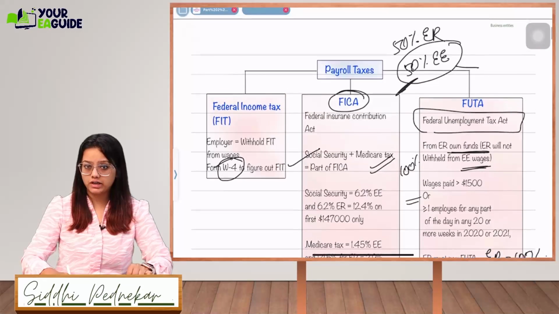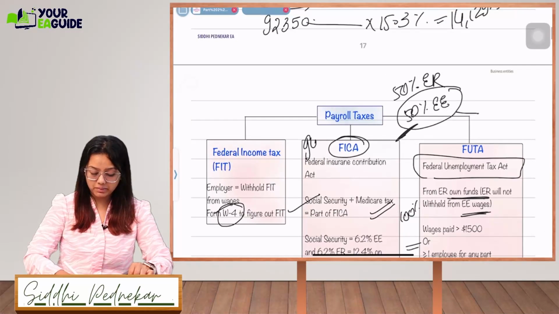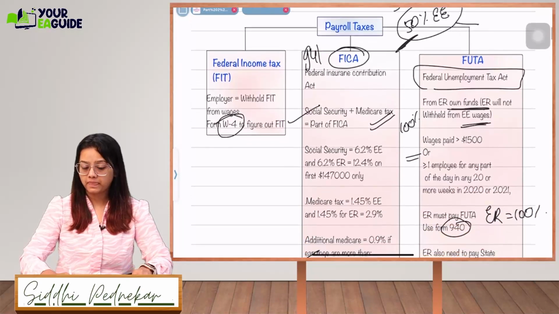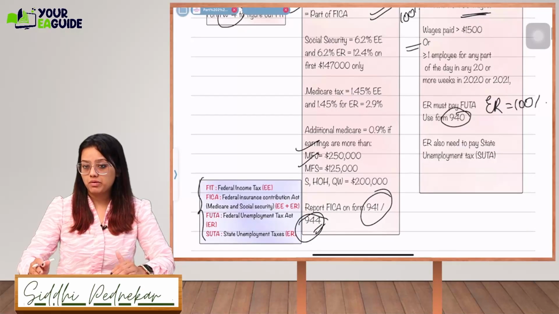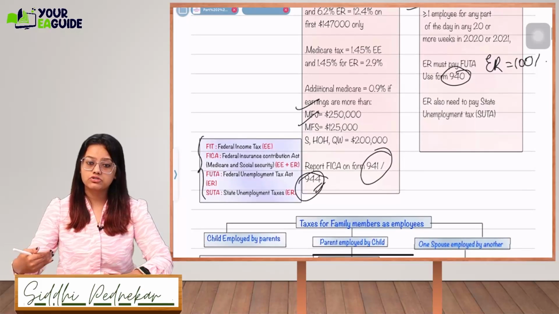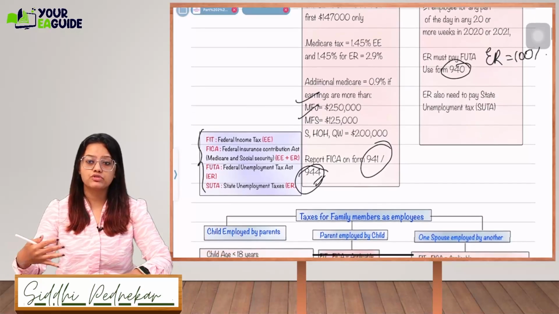Form 941 will be reported on a quarterly basis. Next, the employer also needs to pay state unemployment taxes. Just like at the federal level they pay FUTA, in the same way at the state level they also pay unemployment taxes in the name of SUTA taxes.